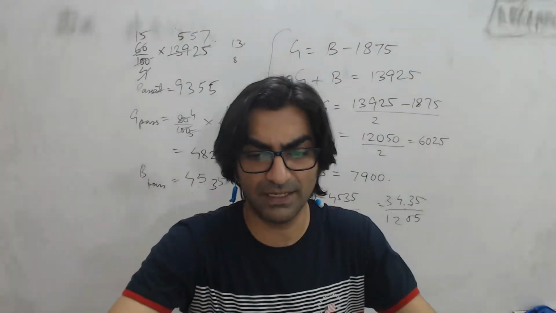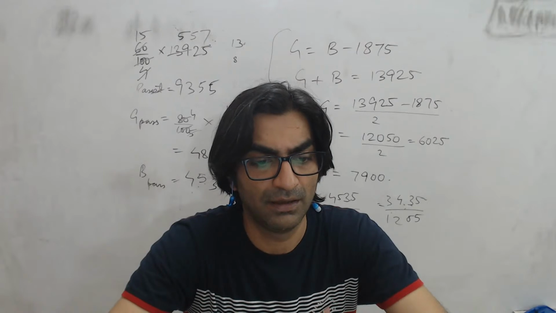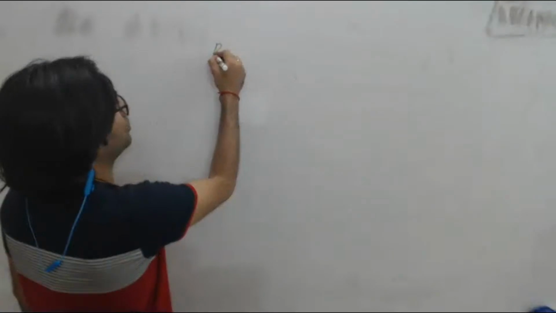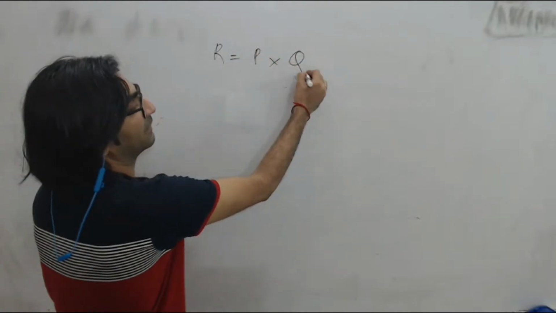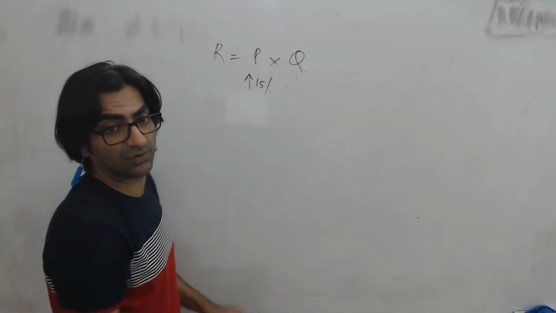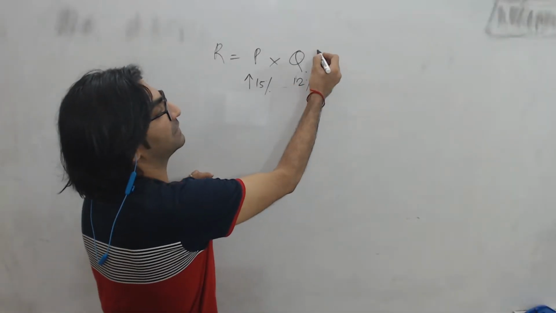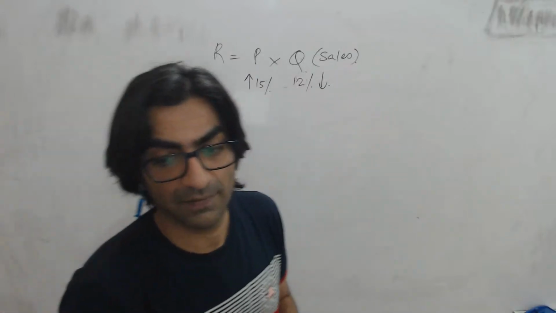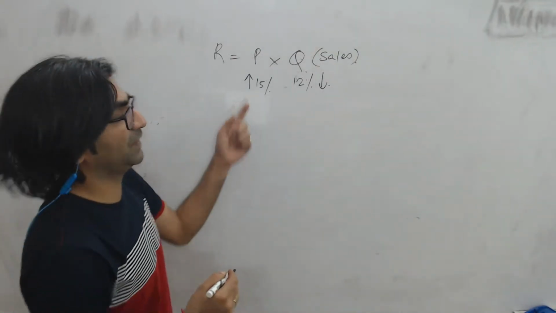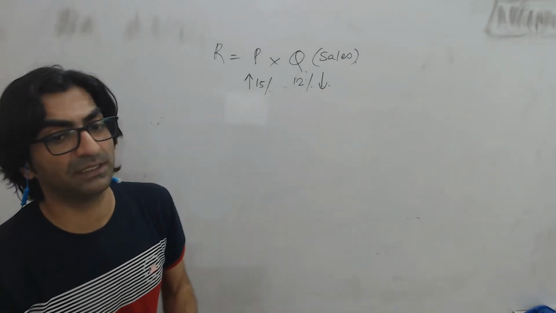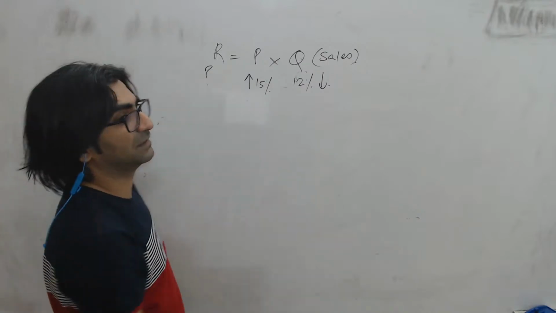Yeah, how about question number 3, guys? Okay. Most of you are going with option B. Increase revenue is price into quantity, right? 15% increase in price and correspondingly a 12% decrease in quantity or sales, right? This is what we call sales. So if there is a 15% increase in the price and then we experience a 12% decrease in sales, what is the percentage change in revenue, right?